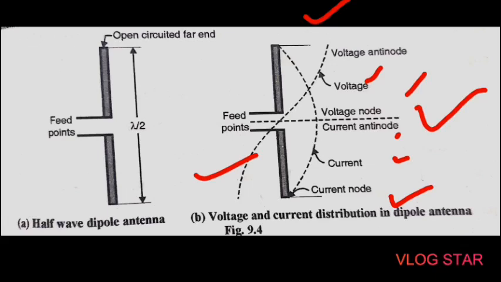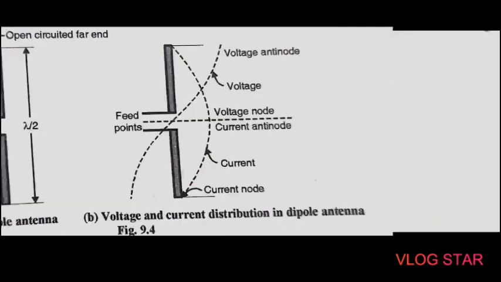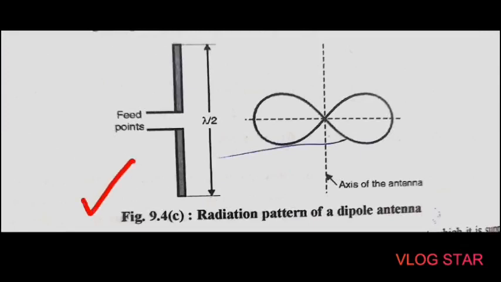If we see the radiation pattern, refer to figure 9.4.c. The radiation pattern of this dipole antenna is as shown in this figure. The radiation is maximum at right angles to the dipole and reduces on both sides of the maximum. This is the axis of the antenna.